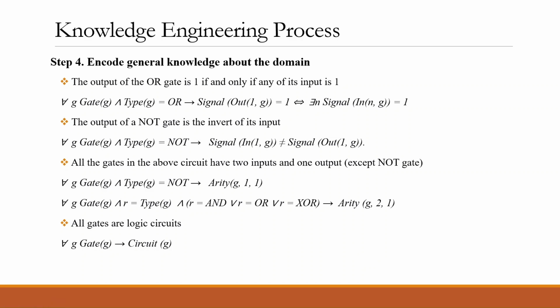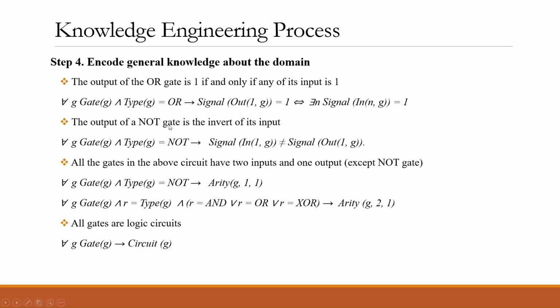Now, let's see how we can depict the output of the gate OR. The output of the OR gate is 1 if and only if any of its inputs is 1. So here we have, for any G, where G is a gate and type of G equals OR, this implies that signal out1G, basically the first output of the gate, is 1 if there exists a signal n such that signal inNG equals 1. So basically there is a signal that enters into the gate that is 1. So the output of the gate is 1 if one of the input signals is 1.